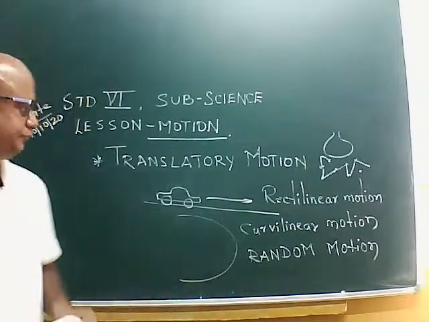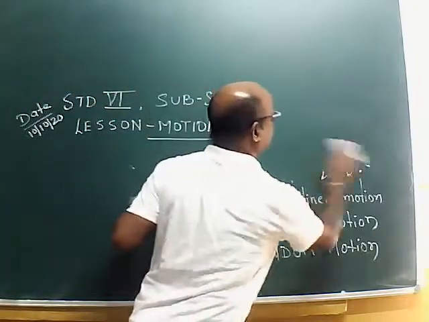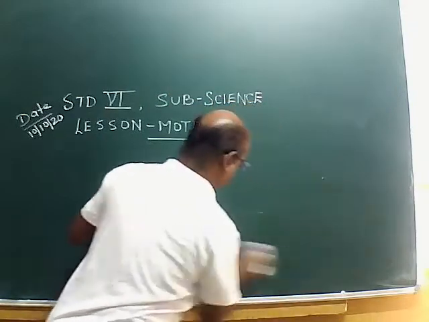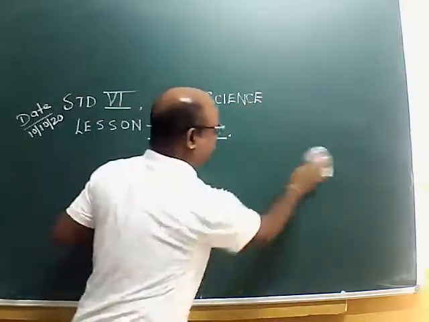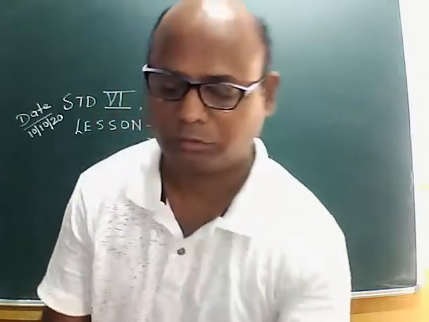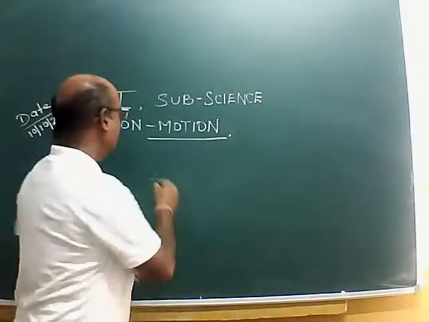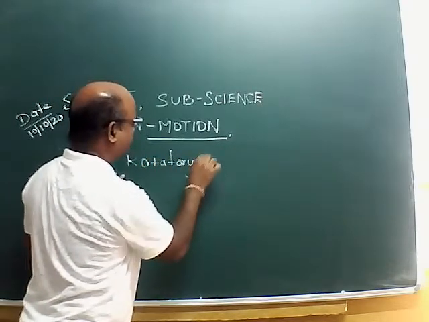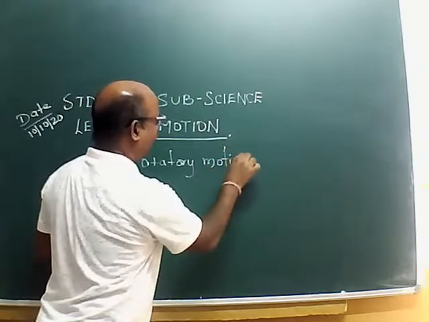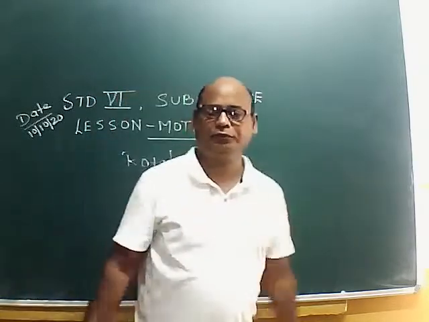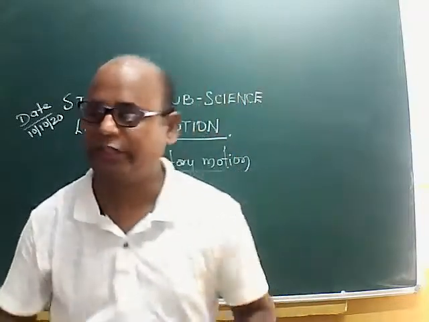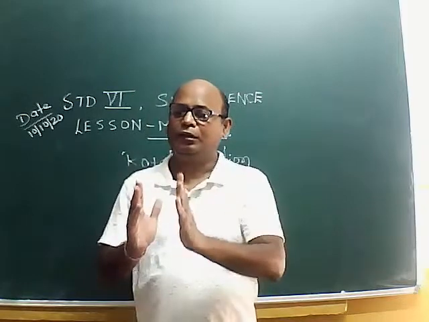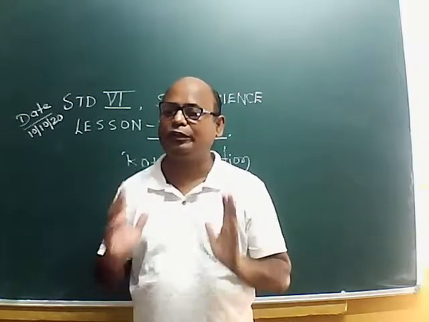Then, about rotatory motion. When the body is moving around itself, around an axis, it is called rotatory motion.